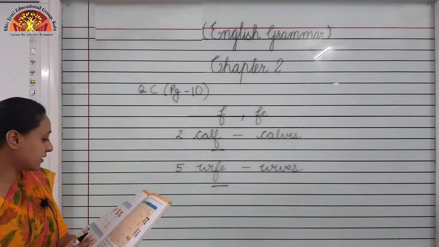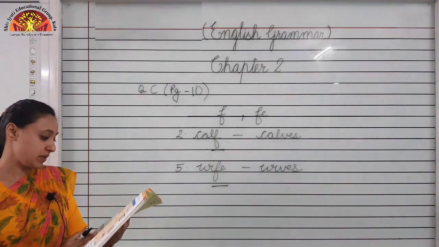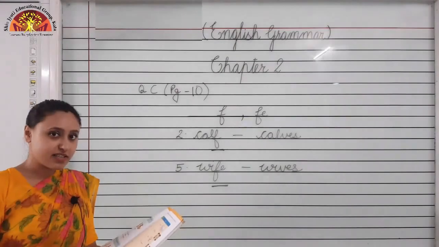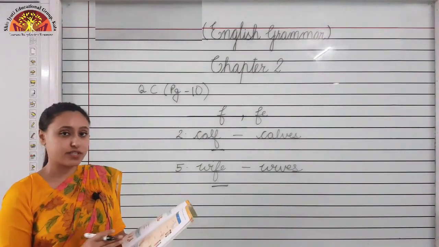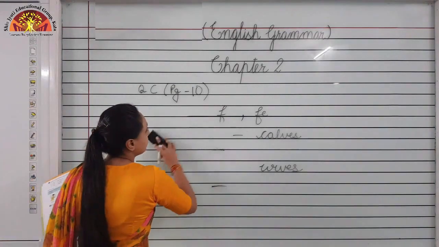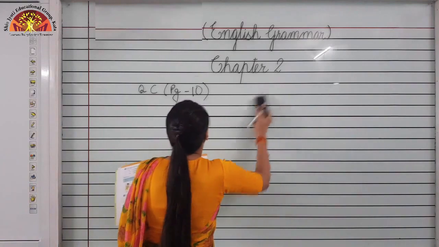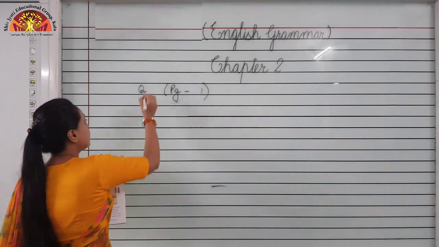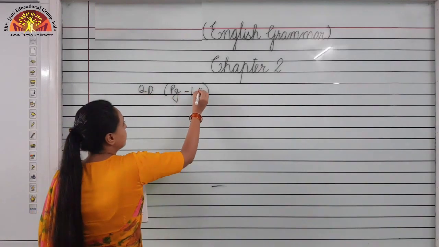Okay? Now, we will revise question D. Write the plural forms of these nouns. In this again, you have to change it into plural form. Let us see. Question D is also on page number 10, beta.